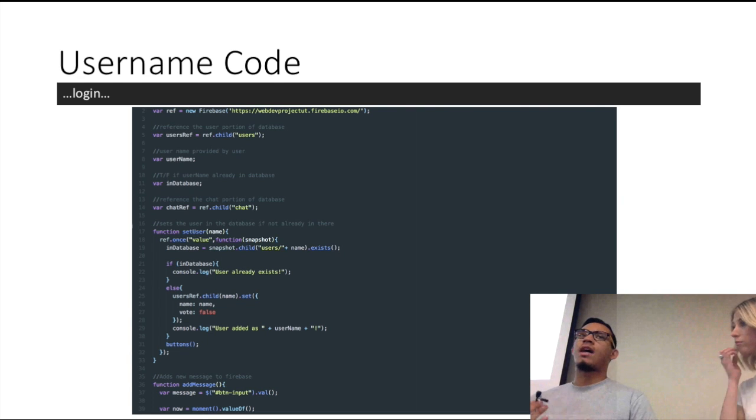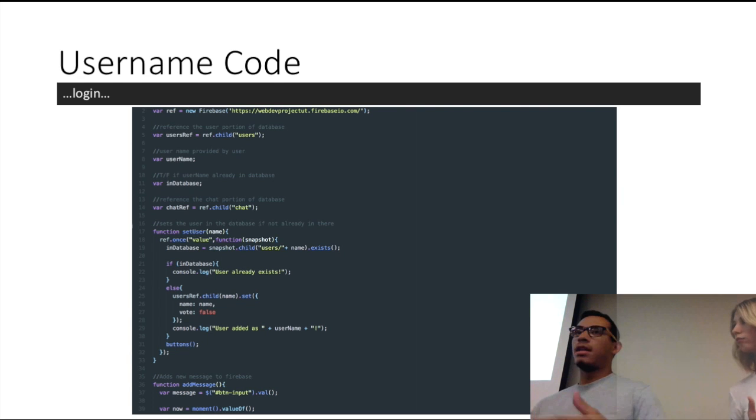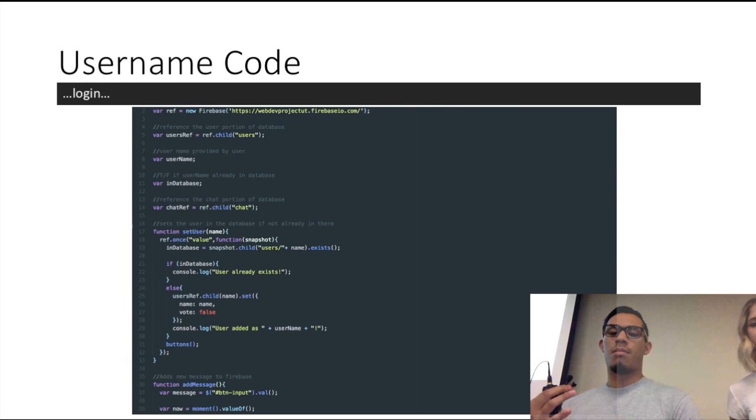The first thing I did was get a user to input themselves, like name who they are. At first I was trying to use FireChat to use the chat feature and authenticate, but I was having a lot of trouble with that. So I decided to just go from scratch and do it all on my own. So it's a little bit rough, but it works. I'm pretty proud of that, and we'll play with it later as we go on. The user puts in who they are, and then it'll populate the Firebase database with the user, and then the user is able to add comments and cast their votes at will.